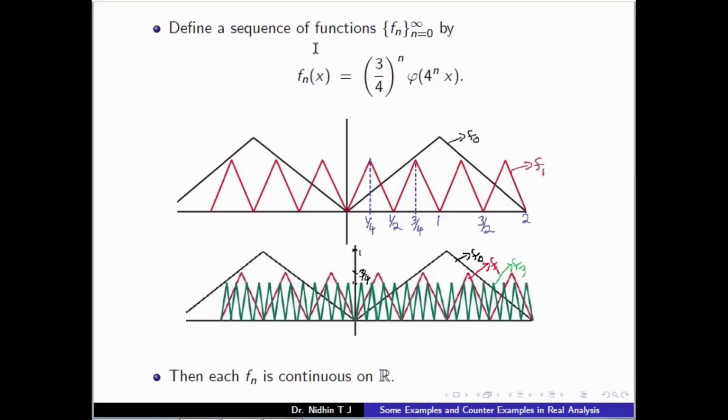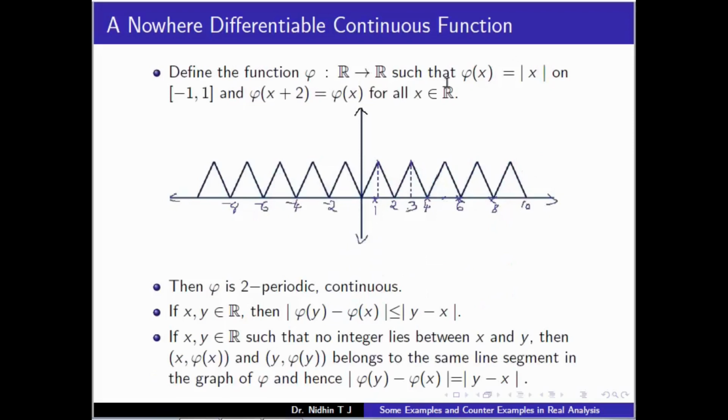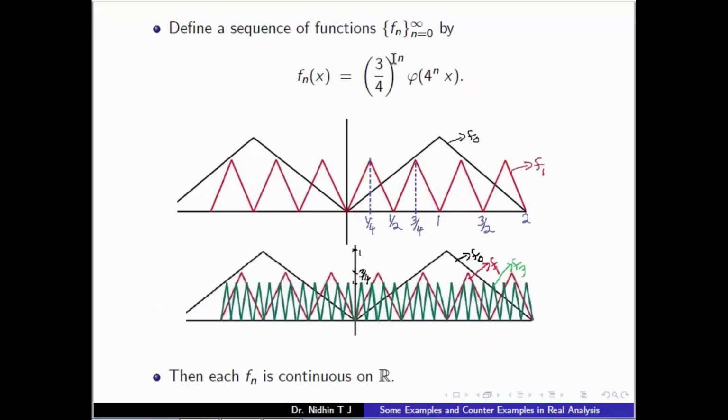Okay, so define a sequence of functions f_n, n equals 0 to infinity, by f_n of x equal to (3/4) raised to n times phi of 4 to the n x. So we define phi in such a way, and using this phi we construct a sequence of functions f_n of x defined as (3/4)^n phi(4^n x).